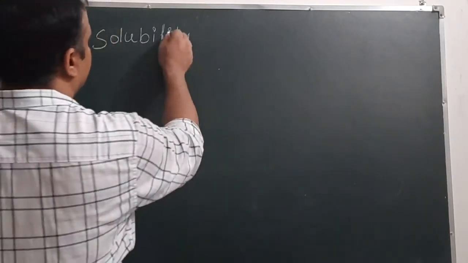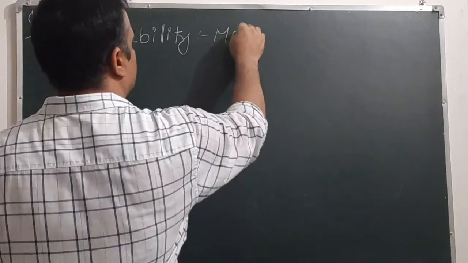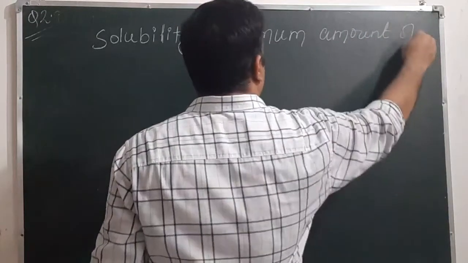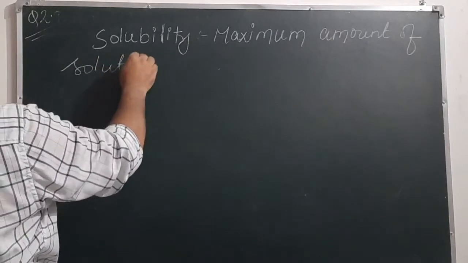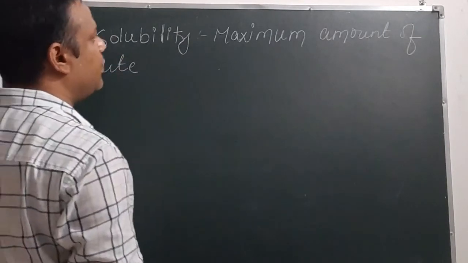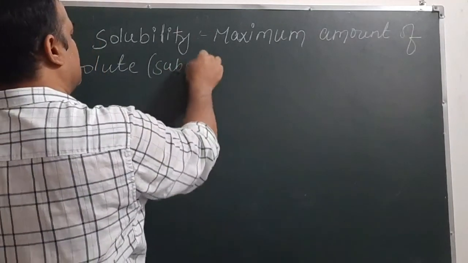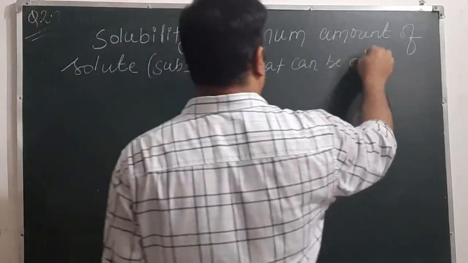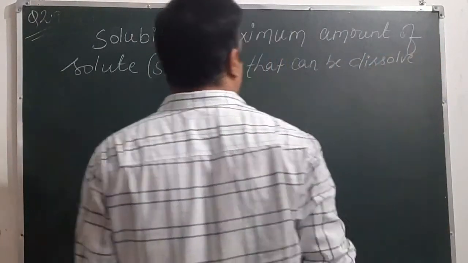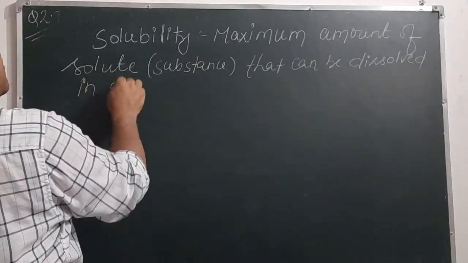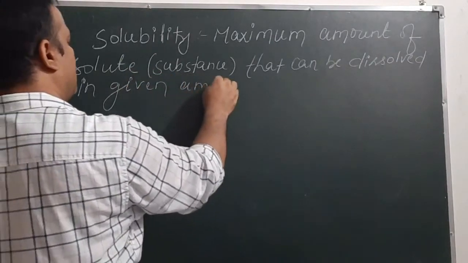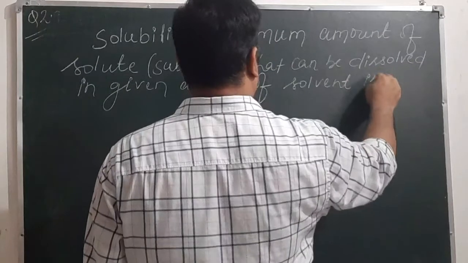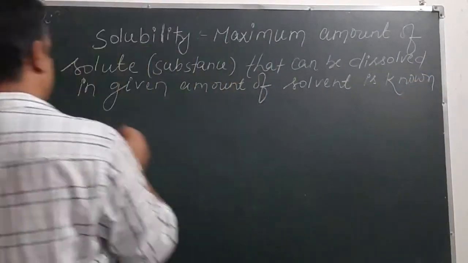So we can define solubility as the maximum amount of solute, or maximum amount of substance, that can be dissolved in a given amount of solvent is known as solubility.